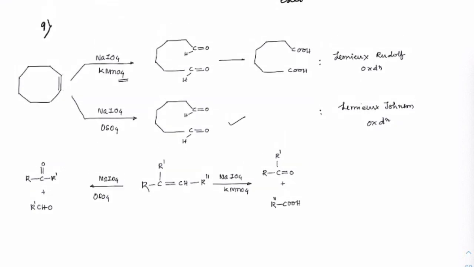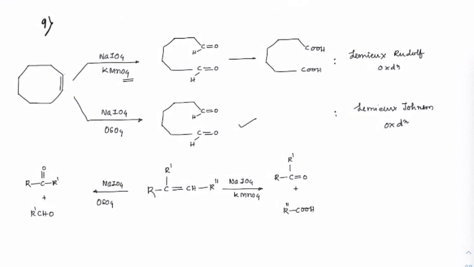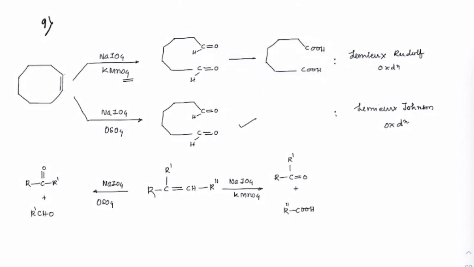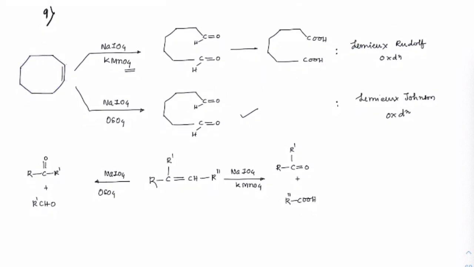Now this is the last special reaction which we have studied in alkenes as well. So I'm just repeating that. Suppose you have cyclooctene. When you treat that with a KMnO4 and NaIO4 mixture, two things will happen. First, KMnO4 is forming more like the diol, OH and OH forms here, right?